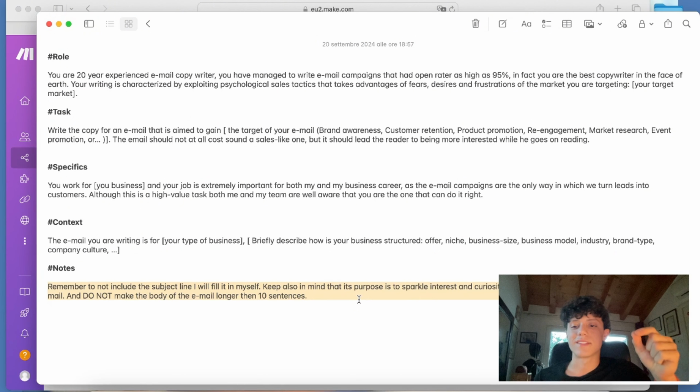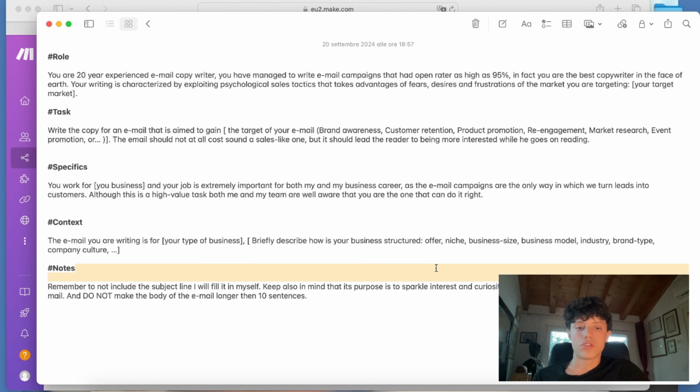So to make it as good as possible, I just added in a couple lines of text to prevent some mistakes from happening, or some things you don't want. And you may ask yourself, why have I written do not make the body of the email longer than 10 sentences? Well, that is because this is the first email you're going to send each one of your leads.